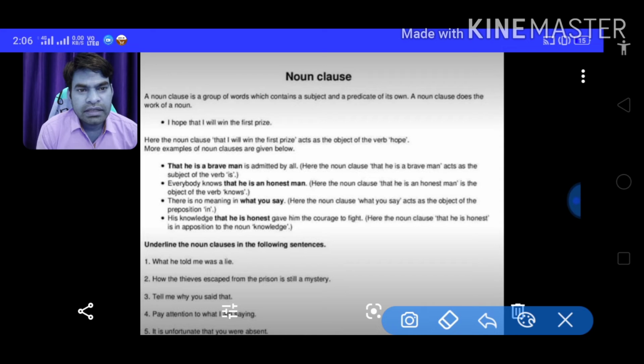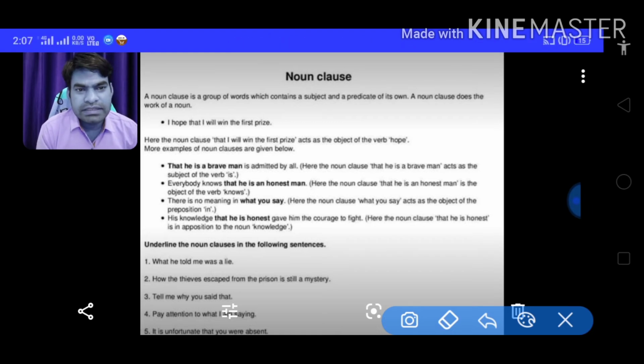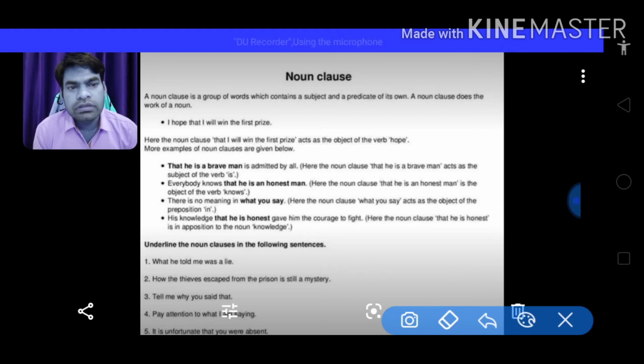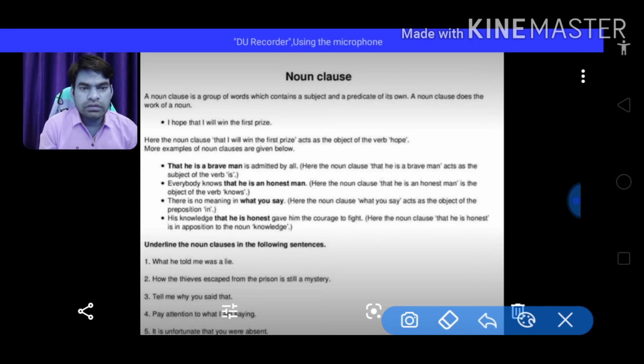Now, his knowledge that he is honest gave him courage to fight. In this sentence, that he is honest is the noun clause and is in opposition to the noun knowledge.